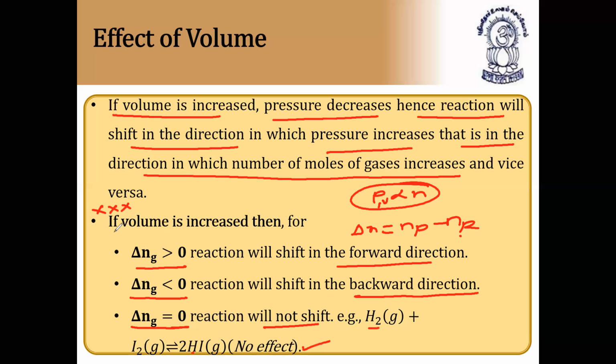So this is the dependence on volume. If volume is increased, then for reactions which have delta N greater than zero, the reaction will shift in the forward direction. For reactions which have delta N less than zero, the reaction will shift in the backward direction. And for reactions which have delta N equal to zero, there is no effect of volume and pressure. For pressure, the condition is reversed. Very, very important, effect of volume. Next, we'll see the effect of pressure.